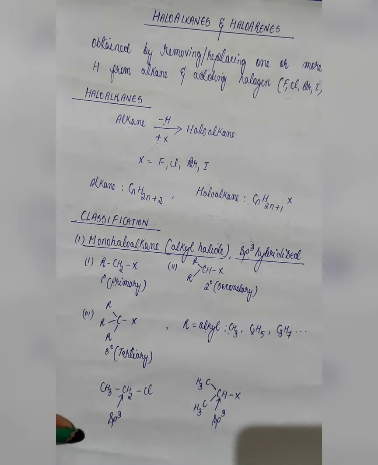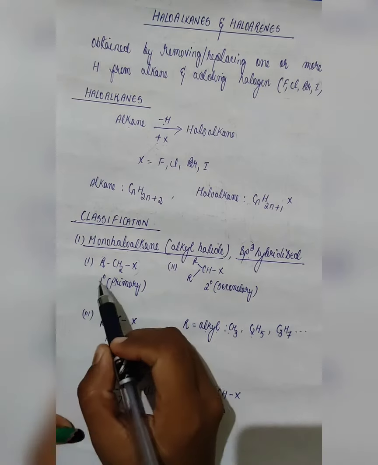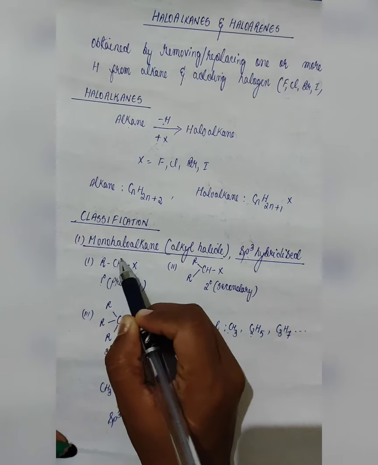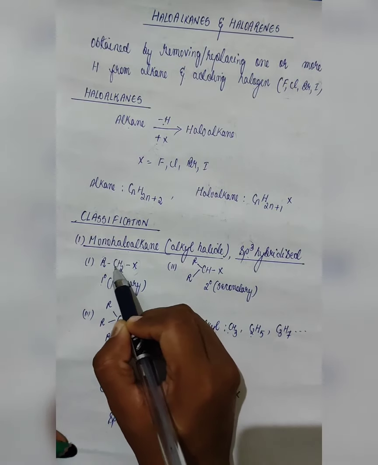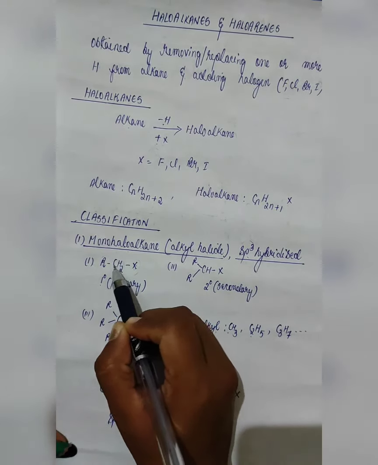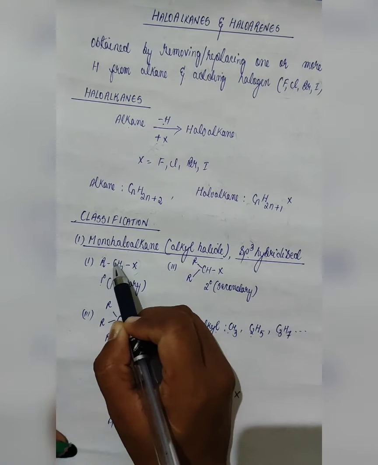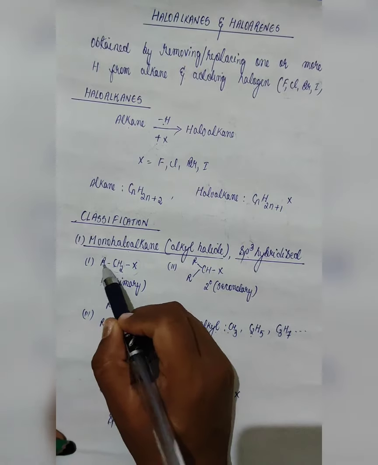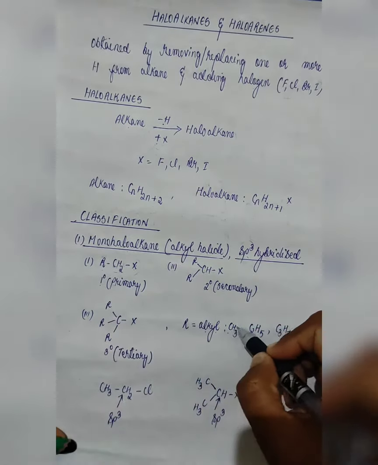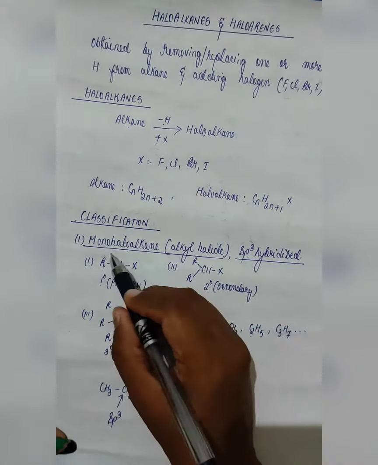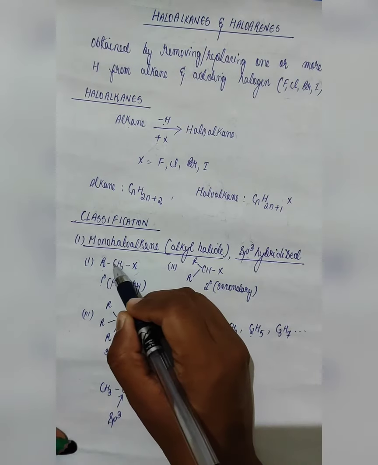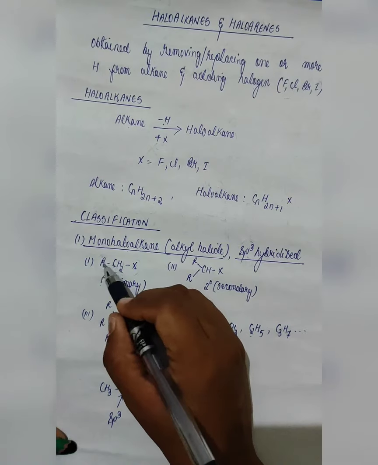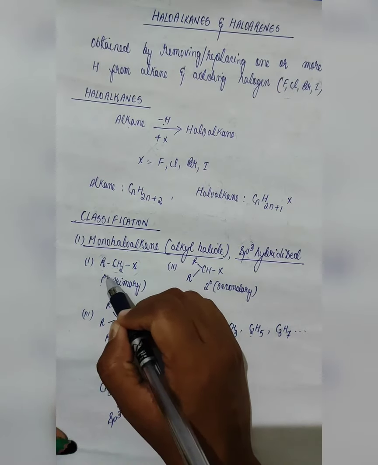Now we will go through the general view. This is primary because the halogen is attached to one single carbon, and this carbon which is attached to a halogen is further connected to only one alkyl group. Alkyl group means it will consist of carbon. That means we can say that the carbon which is attached to a halogen is further attached to only one carbon. That is why it is 1 degree.